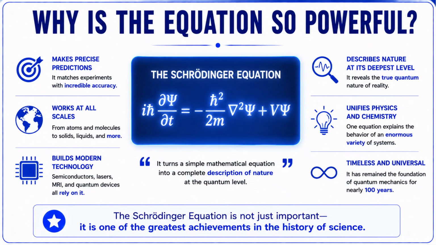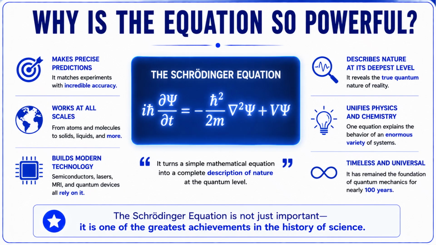The Schrödinger equation is considered one of the most powerful equations in science for a simple reason. It allows us to make incredibly accurate predictions about the quantum world. From atoms and molecules to complex materials, its predictions match experiments with remarkable precision.